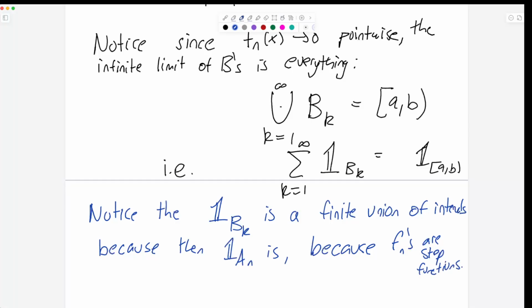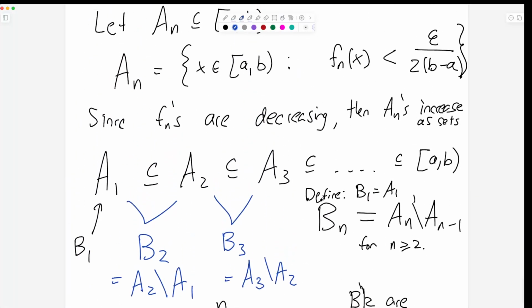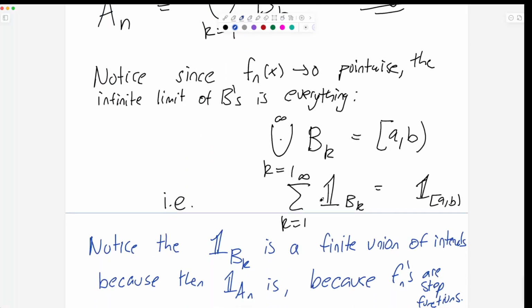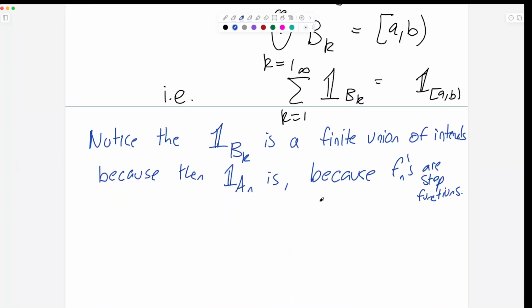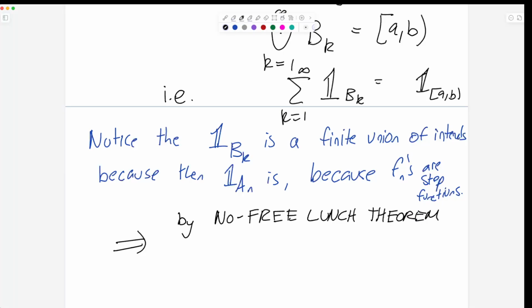So the kind of thing we've been doing, because we started with step functions that have finitely many pieces, when we say, look at where the step function is less than epsilon over 2(b minus a), that will also be a finite union of pieces, and everything is a finite union of pieces. So these things are finite unions of intervals. And therefore, by the no free lunch theorem, this is the big conclusion of why we needed the no free lunch theorem. Then we know the infinite integral is good.